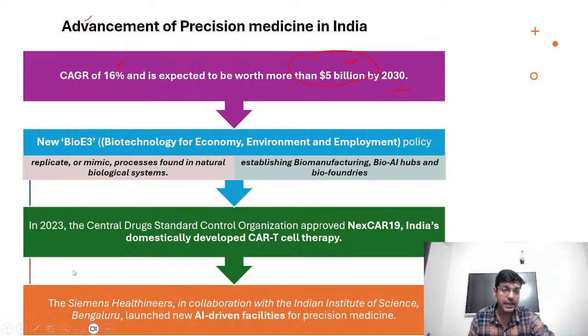Apart from that, in 2023, CDSCO, that is Central Drugs Standard Control Organization, approved one technology with respect to CAR T cell therapy, which is generally used for treatment of cancer disease. And Siemens Healthineers, in collaboration with Indian Institute of Science, Bangalore, launched a new AI-driven facility for precision medicine.